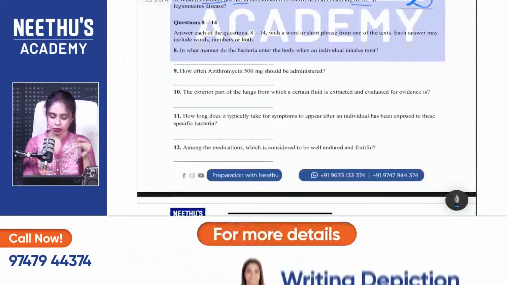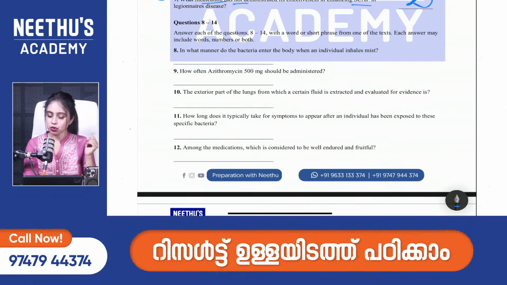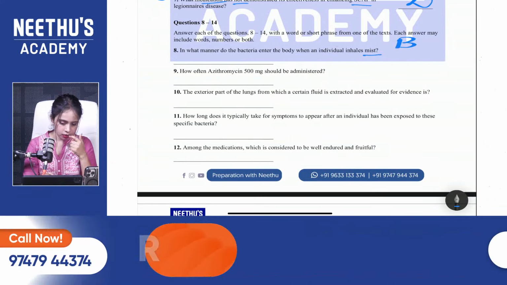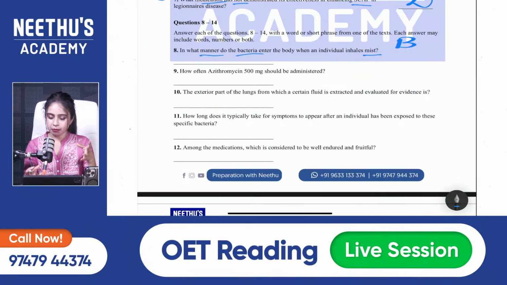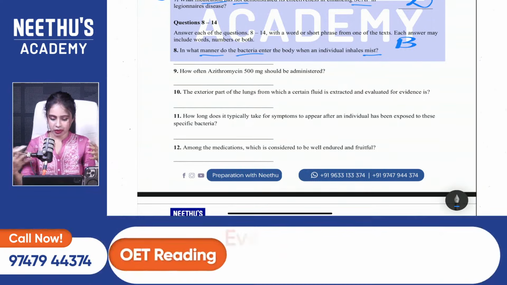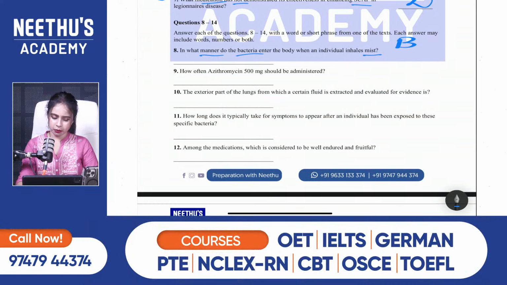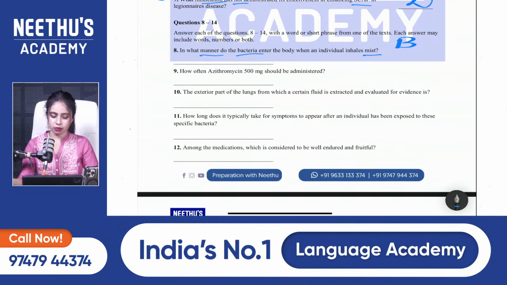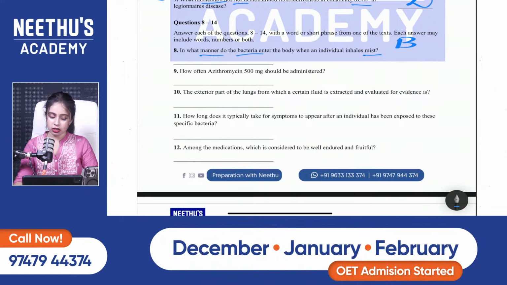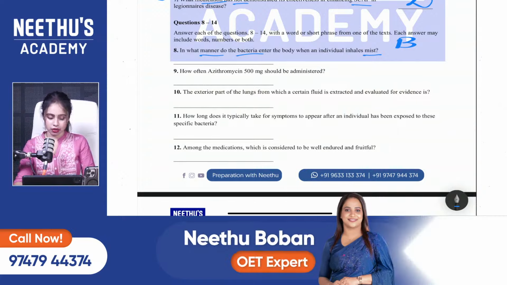Eighth one. So we are just jumping to the eighth question: in what manner do the bacteria enter the body when an individual inhales mist? So mist, I know it's mentioned in B. Then what manner, that method, bacteria. So what method, how is it entering the body? Yes, Antona, Deepa, Fasila, it's 6. Why? What happened? Next time, please do understand where the mistake is, and you can get 7 out of 7. Yes, Jarina, again 6. Next time, 7 out of 7. Yes, Ankila, Santuna, very good, dear.